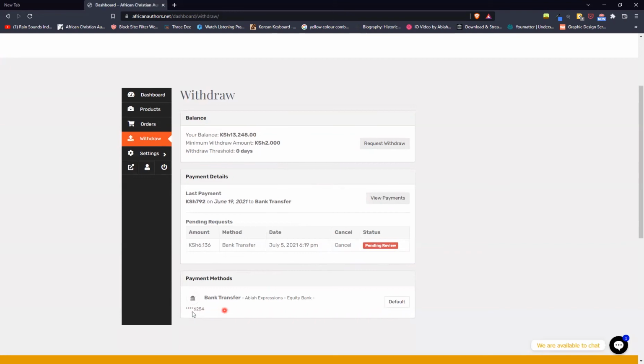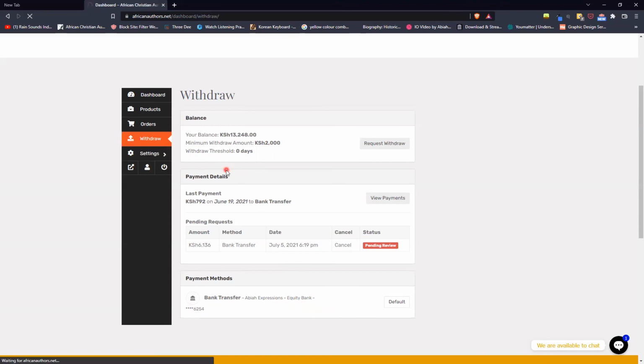And then you can see the payment details here, which you need to set up. We'll do that in a minute. Then you're able to put up whether you want the money to be sent to the bank, or you want the money sent to your M-Pesa, or you want the money sent to your till number that you have, or you want your money sent to a PayPal account. Whichever place you want your money sent to, that is what you put at this section.